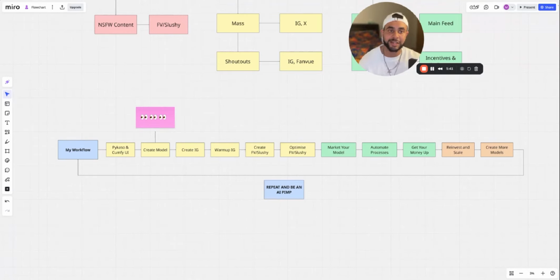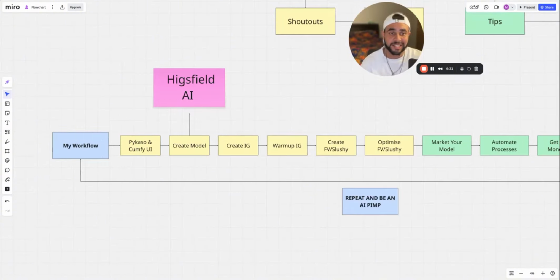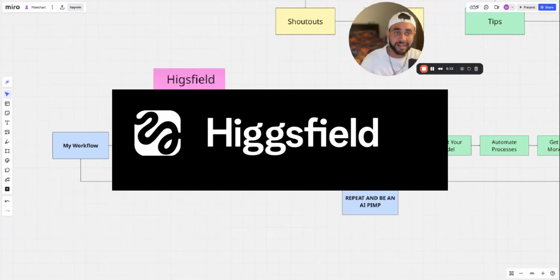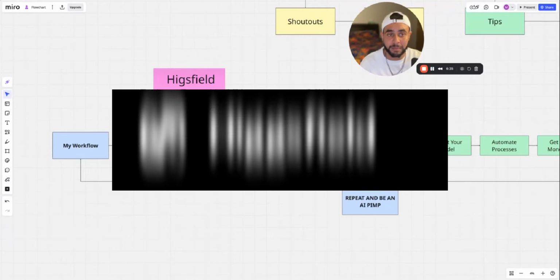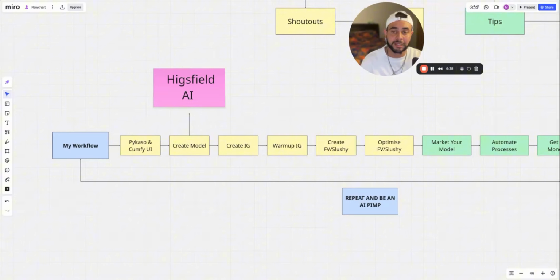Now, next, how do you actually create the model? Once you have the base images, how do you get the IG thirst traps? How do you do that? All right, so I'm gonna put you guys on here. It's actually a little thing called Higgs Field AI. This is one of the best publicly available AI softwares that I have personally ever used. It's what I'm using to create all of my IG content. The thing about Higgs Field is that, obviously, with any AI, the better the base images you provide it, the better it'll spit out. But this is just a little bit of game for you guys.